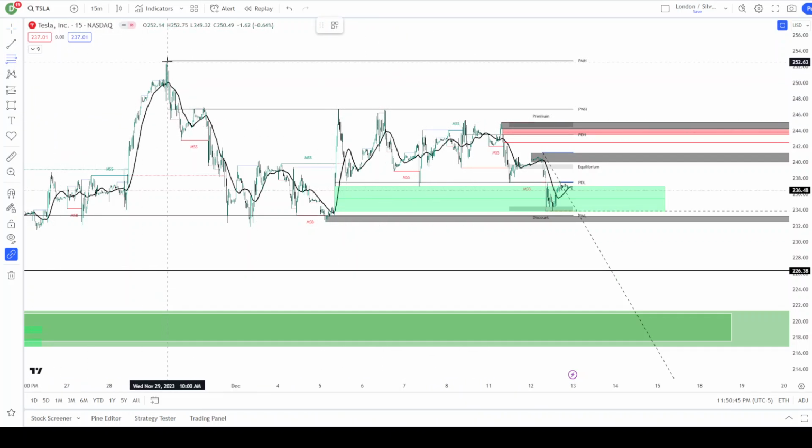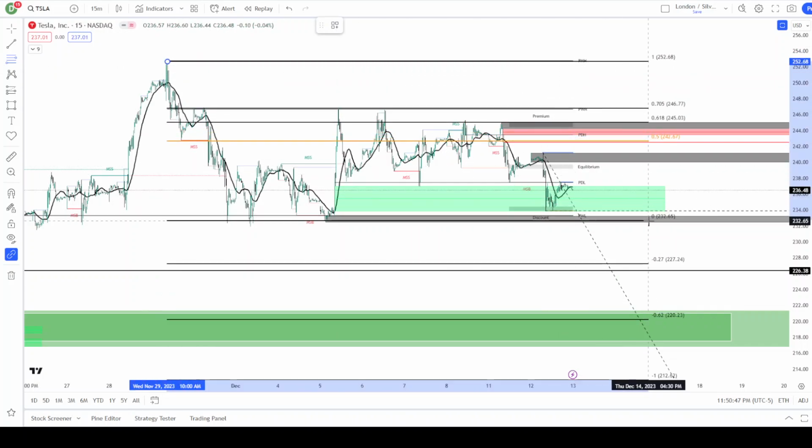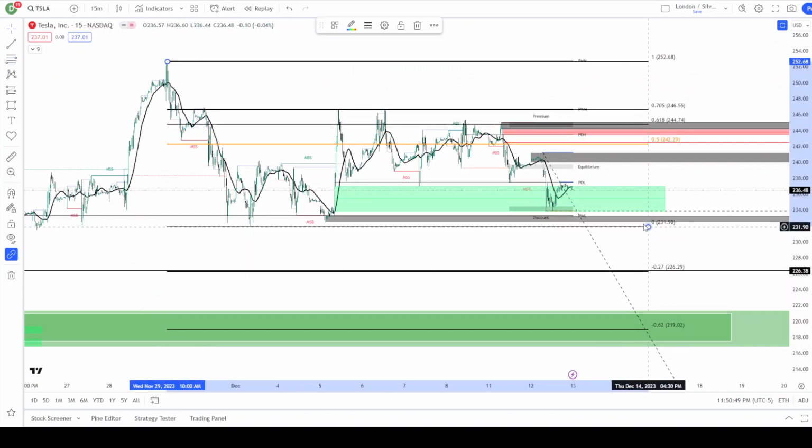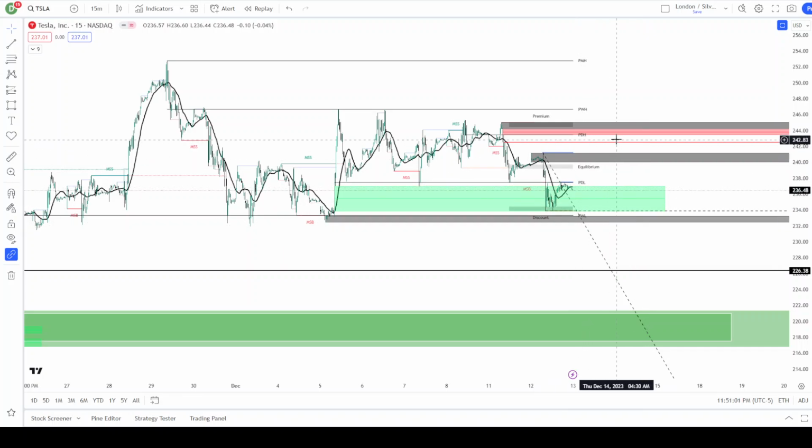Again, if you were to measure it out and we looked at it extended out here, right? If we look at that 618, it's right inside that order block. That fair value gap is right below that golden zone or that optimal trade entry zone. And so it wouldn't be unlikely to see us drive up into that and then dump from there as smart money baits one more time before the bigger flush. Again, I think our target is 226 and then down to this fair value gap below.